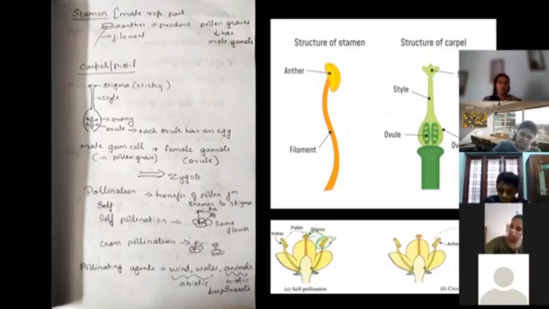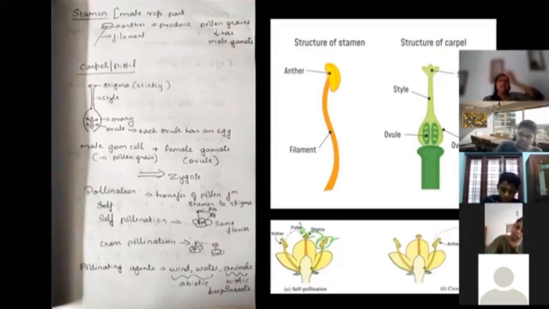The anther is the male part, and the pistil or stigma is the female part. From the anther of one flower to the stigma of another flower, it is known as cross-pollination. That's all, so we are done with pollination.